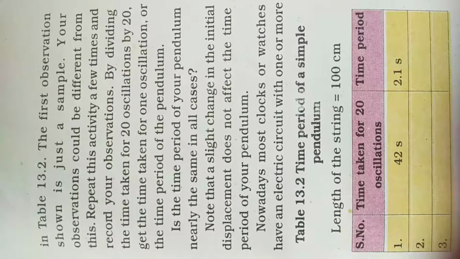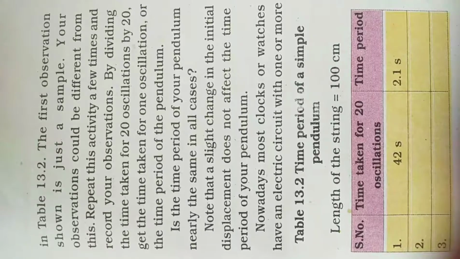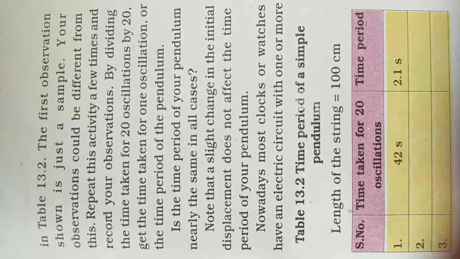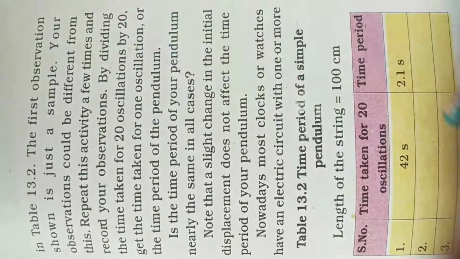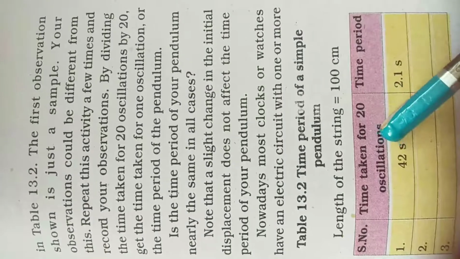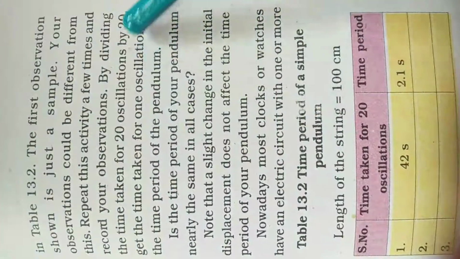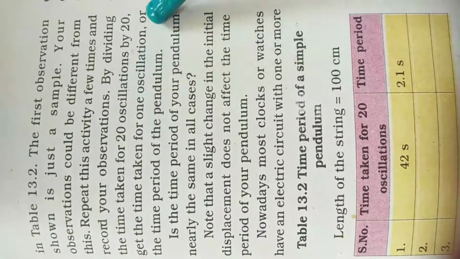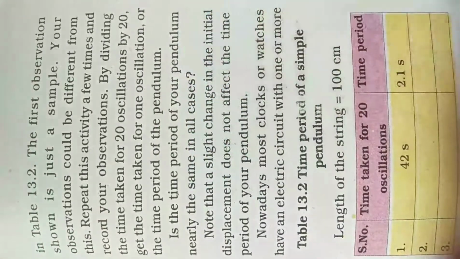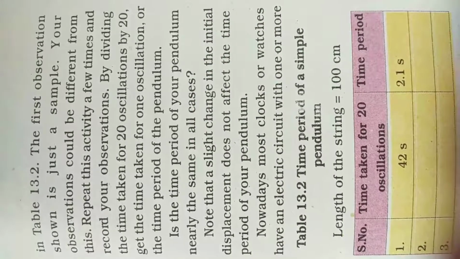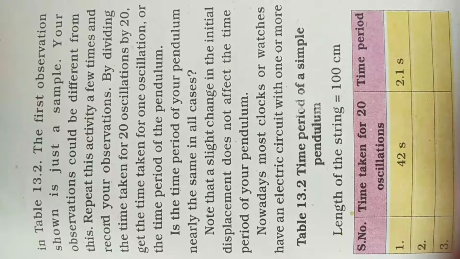So the length of string is equal to 100 centimeters. Then repeat this activity a few times and record your observations by dividing the time taken for 20 oscillations by 20 to get the time taken for one oscillation, that is, the time period of the pendulum. Is the time period of your pendulum nearly the same in all cases? No, it will be different. Note that slight changes in the initial displacement do not affect the time period of your pendulum.